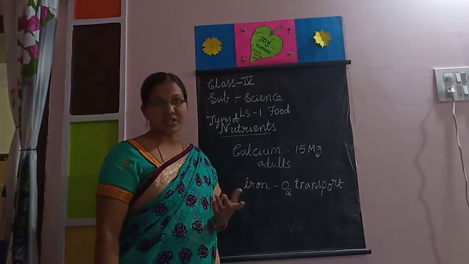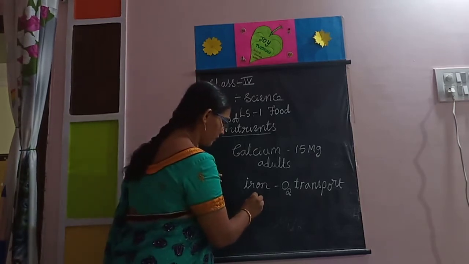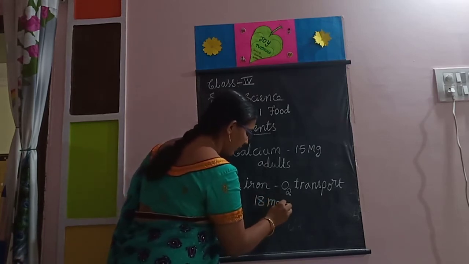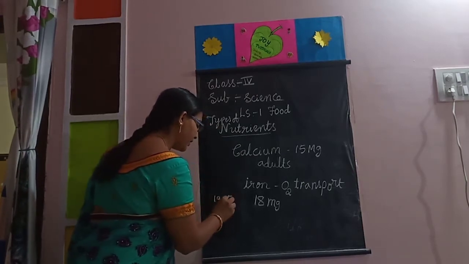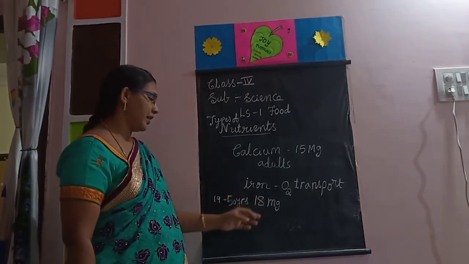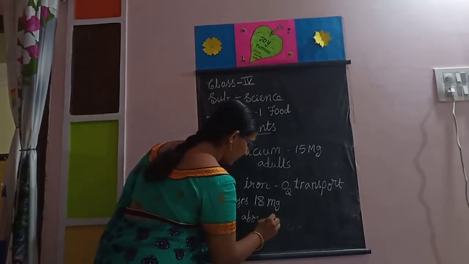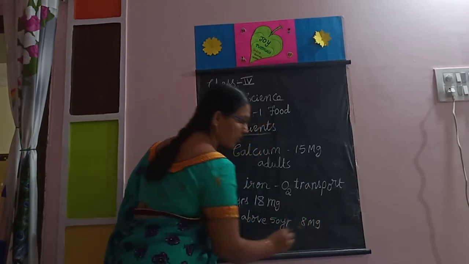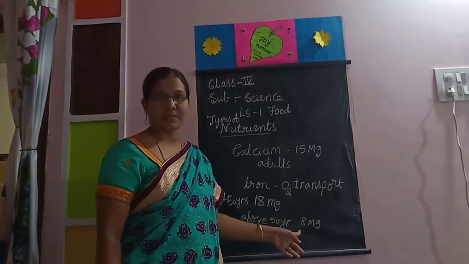They have a menstrual cycle in their body, so they should take 18 mg per day. Ladies aged 19 to 50 years should take 18 mg per day. Elders above 50 years, 8 mg per day is enough.